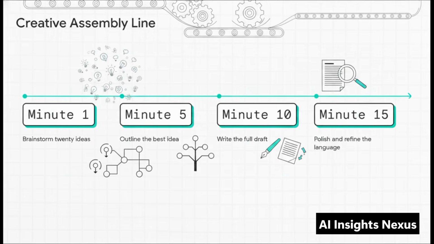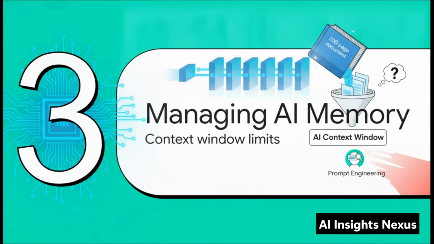The real secret here is treating this like a creative assembly line. Think of it like a strict timeline. At minute 1, you don't just demand a finished essay. No way! You ask the AI to brainstorm 20 raw ideas. By minute 5, you pick the best one and ask it for an outline. At minute 10, you say, okay, write the full draft based on that exact outline. And by minute 15, you step in as the editor and ask the AI to polish the language. Chaining small, manageable tasks like this produces vastly superior results compared to asking for the whole shebang right up front. Section 3, Managing AI Memory.